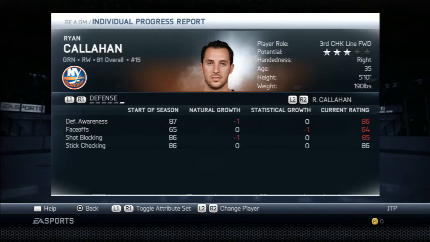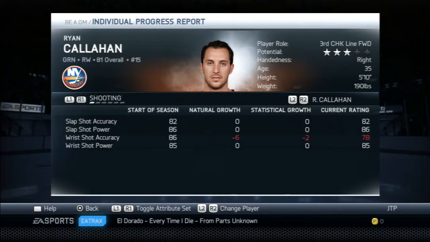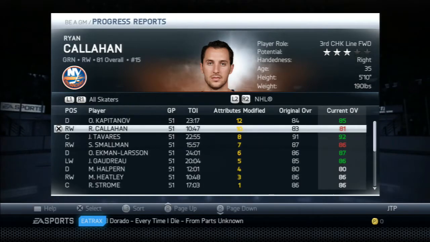His defensive awareness went down by 1. His face-offs, not that it matters, went down by 1, and shot blocking too. But his defensive category is still good. He's still a good fourth liner. I'm going to leave Callahan there unless he really starts to drop.